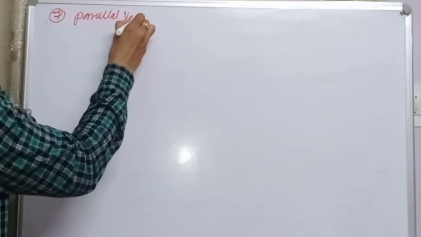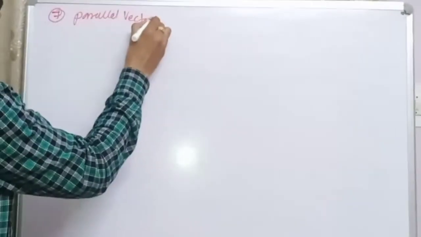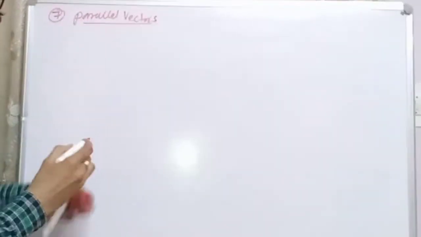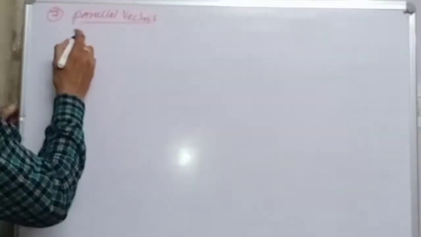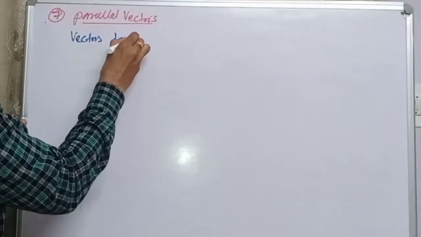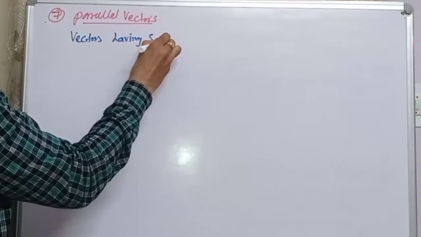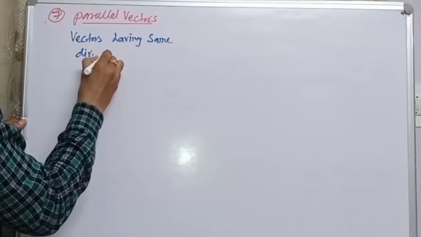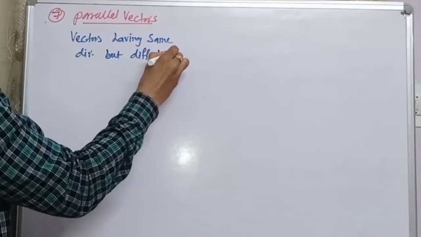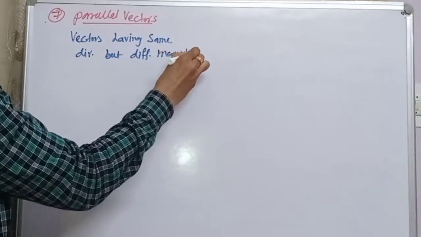Parallel vector. Now what is a parallel vector? Those vectors which are having the same direction but different magnitude.